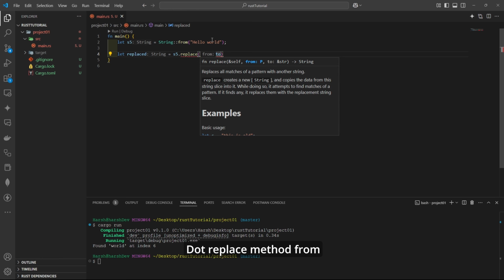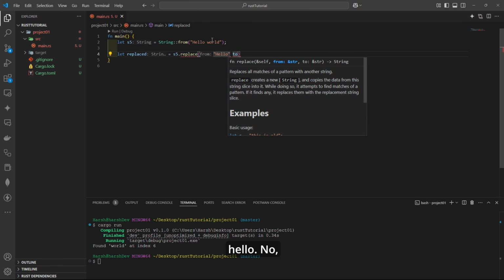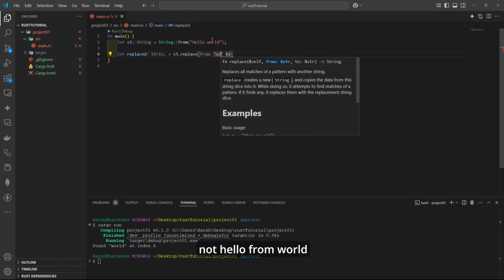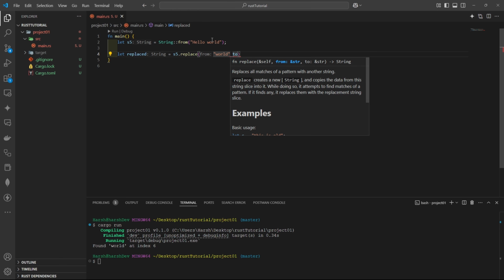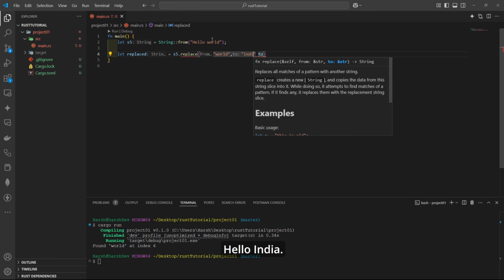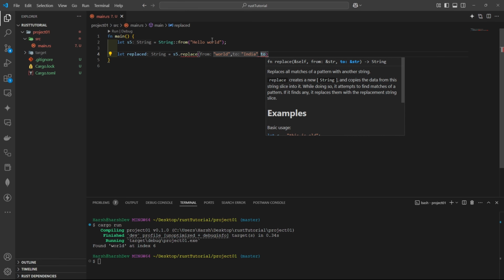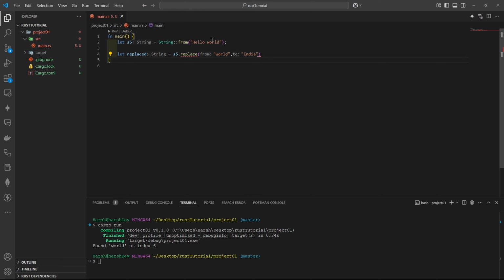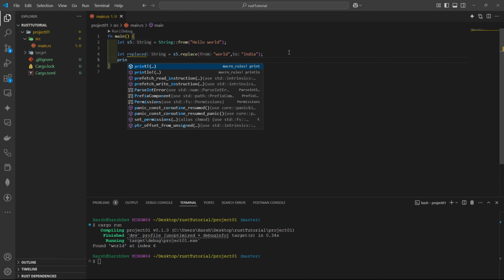Dot replace method from hello, no, not hello, from world to India. Hello India. Now let's print replaced.